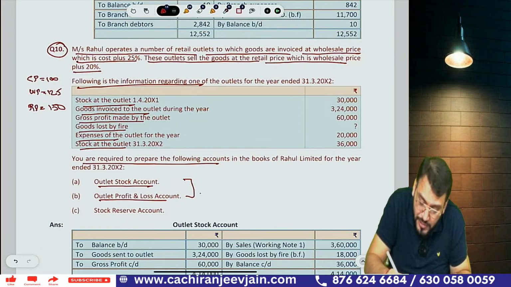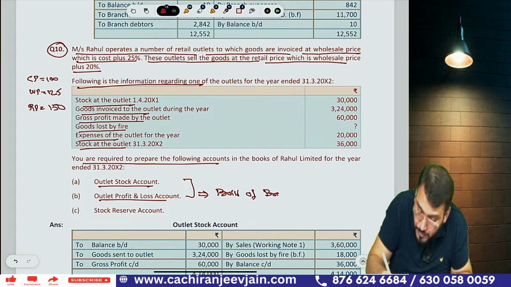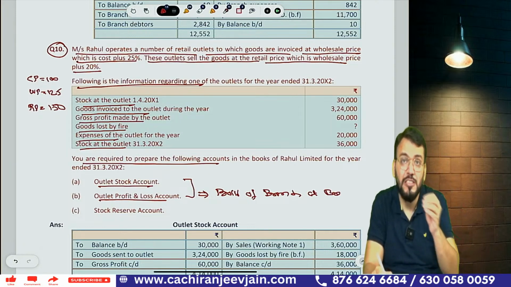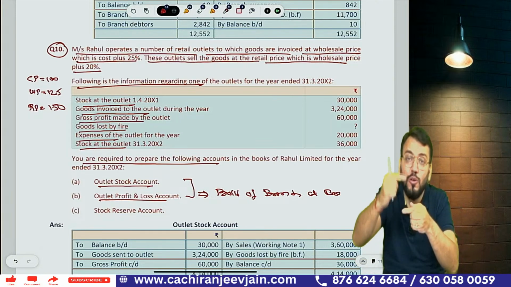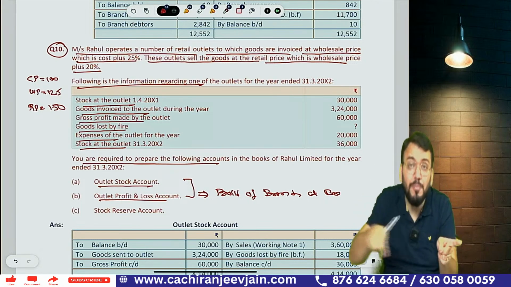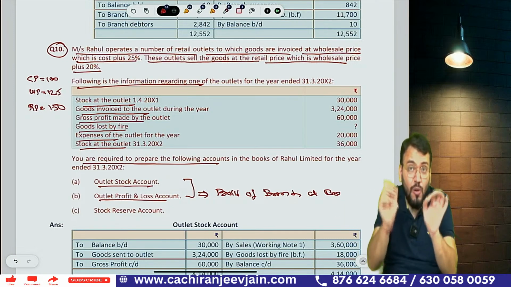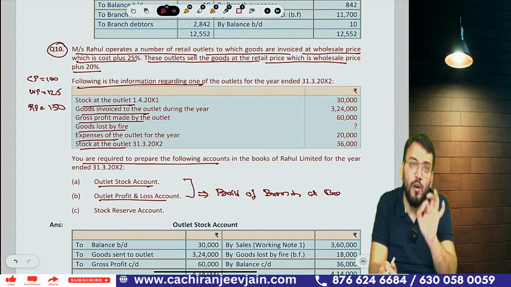So whenever they ask outlet PL account, it means we are calculating profit of branch at branch without adding load. When you are adding load, that is the profit made by HO from branch. So when they ask only PL account, it means it is the wholesale price method.